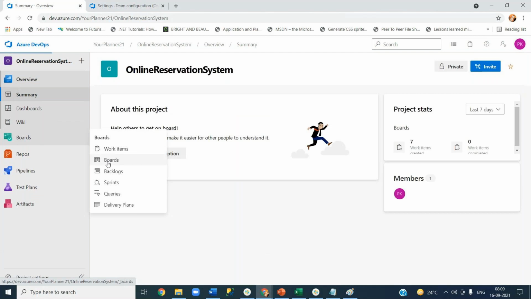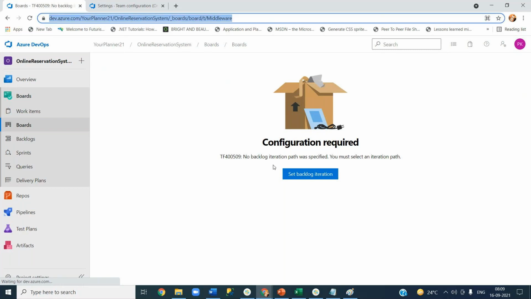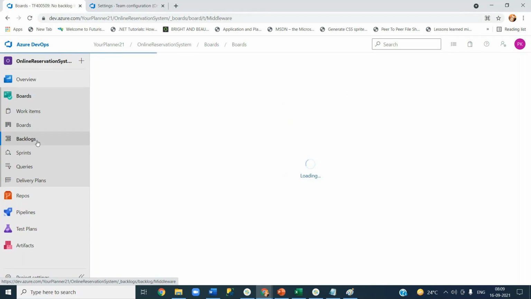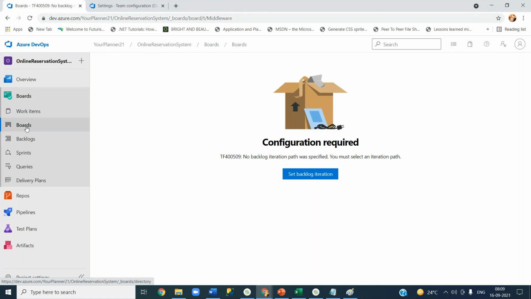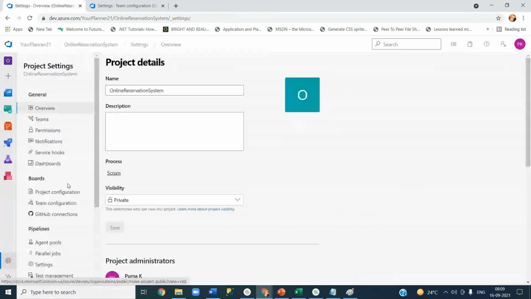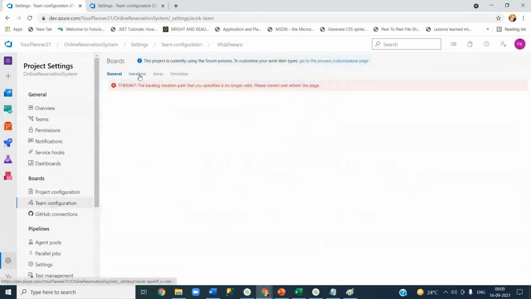Okay, boards, middleware. It is still asking me the iteration path. Now go to backlogs. Now it is making it mandatory. Okay, let's go and create an iteration. I don't want to set the iteration now, but that's okay.